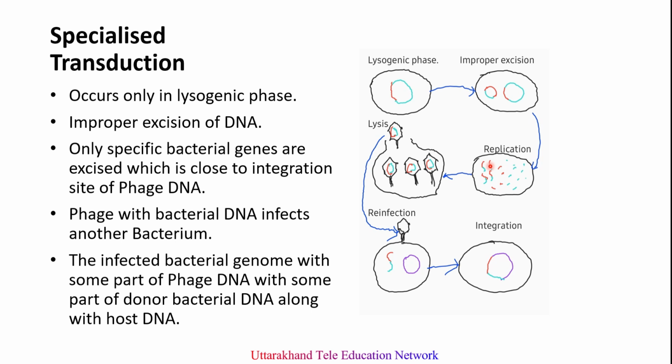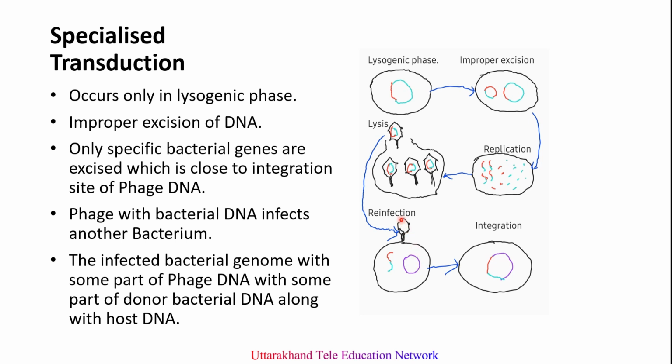So the excised prophage spontaneously regains its virulence, becomes active and infects another bacterial cell.